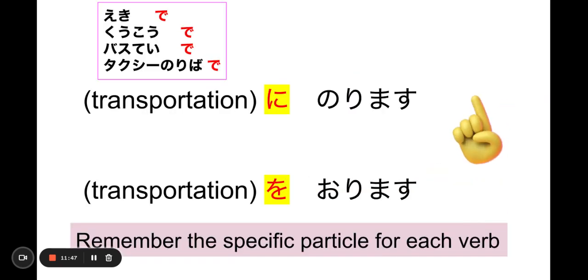All right. So I cannot emphasize enough. At the location of all these different transportation hubs, 駅 train station, 空港 airport, bus stop, タクシー乗り場 taxi catching place, you are getting into certain transportation or getting off.